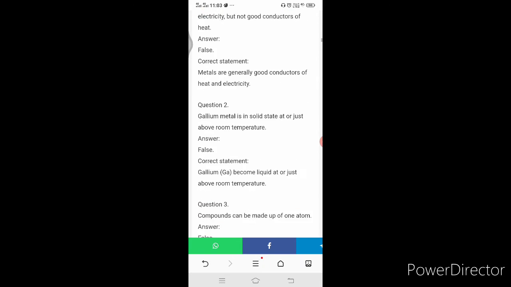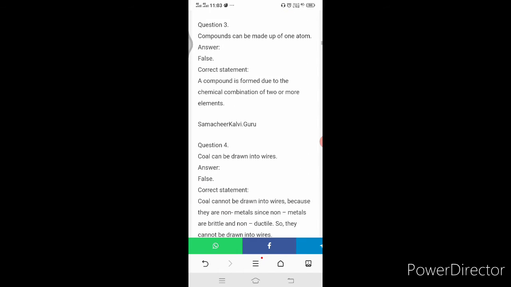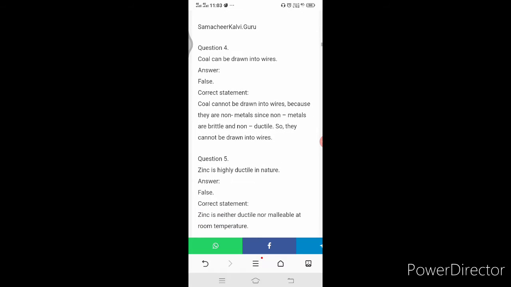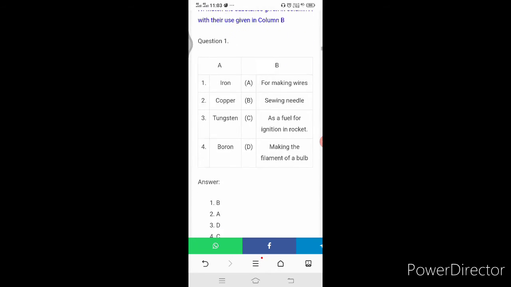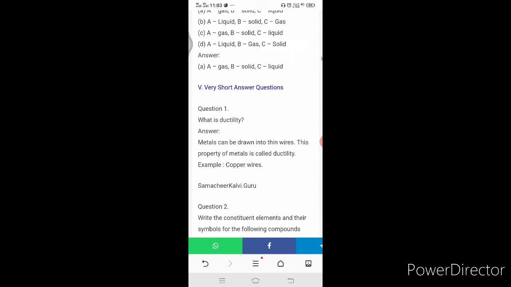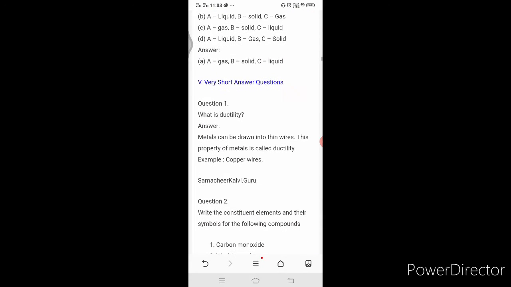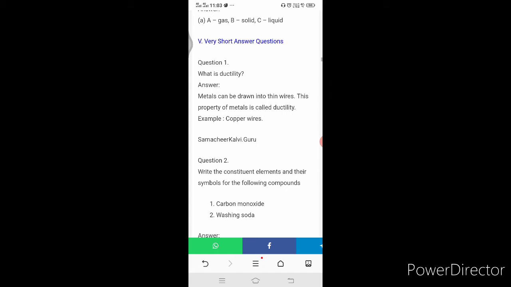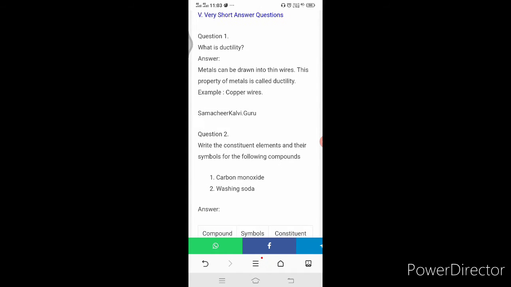And then come to answer the following. Very short answer, Roman number 5. What is ductility? The answer is metals can be drawn into thin wires. This property of metal is called ductility.